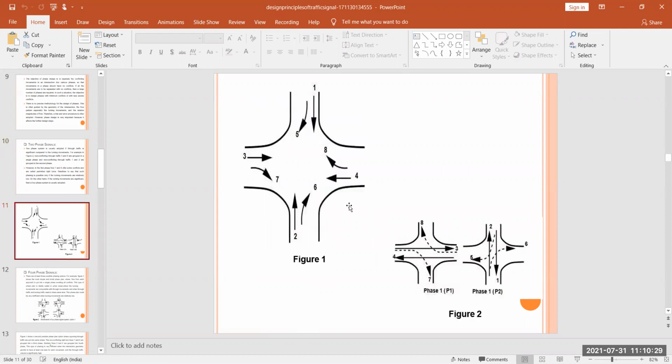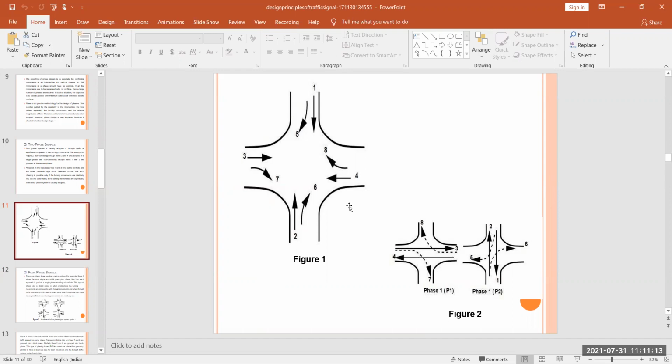So here you see, this is your two-phase signals. The two-phase signal is usually adopted if through traffic is significant compared to the turning movements. For example, in figure 2, non-conflicting through traffic 3 and 4 are grouped in a single phase, and non-conflicting through traffic 1 and 2 are grouped in the second phase.